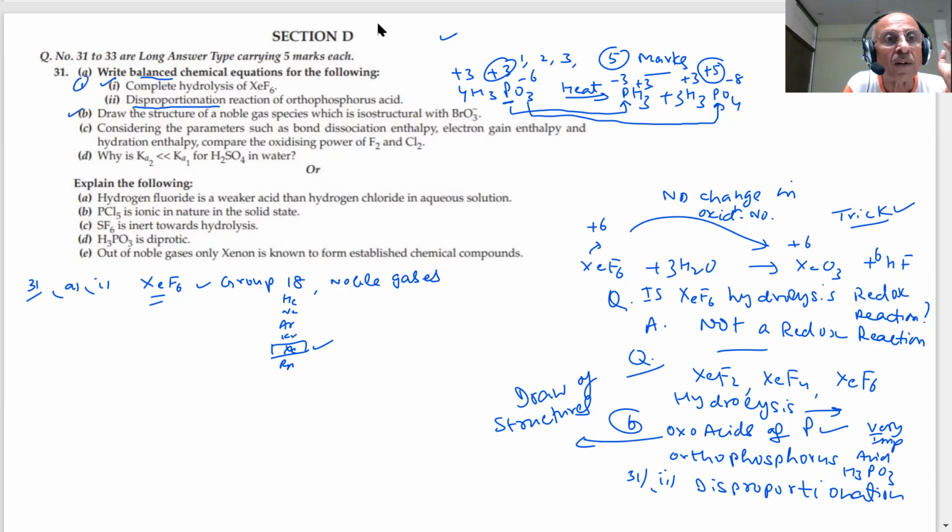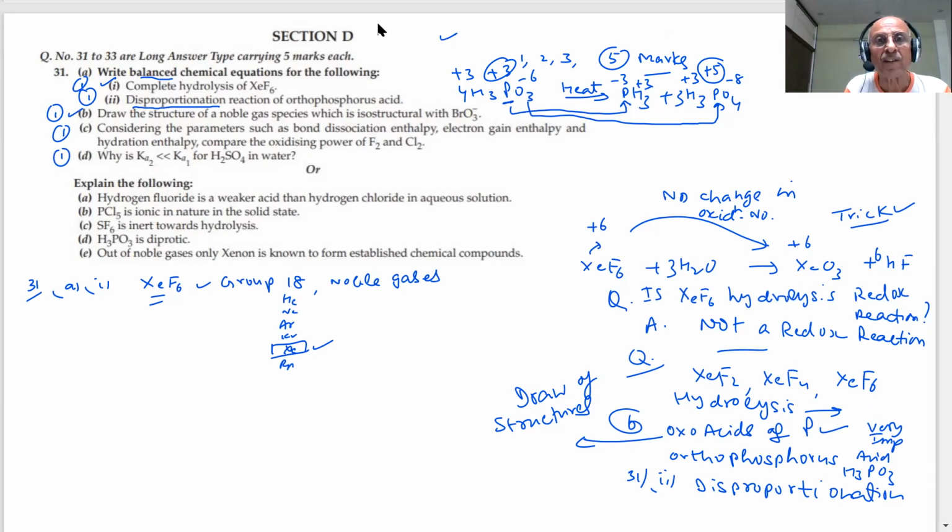You are getting 1 mark here, 1 mark here. This will also be a 1 mark question, student. 1 and 1, total becomes 5. 1, 2, 3, 4, 5. This is how the answers of 5 marks questions are.